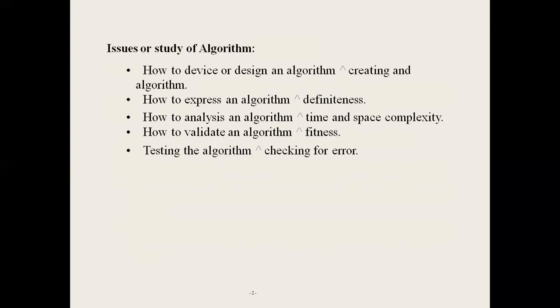Next one, testing of an algorithm. How to test an algorithm? Testing of an algorithm consists of two phases. The first one is debugging, the second one is profiling. Profiling means performance measurement. First one is debugging.